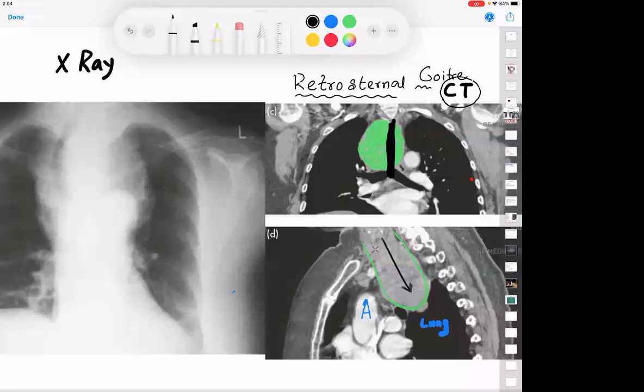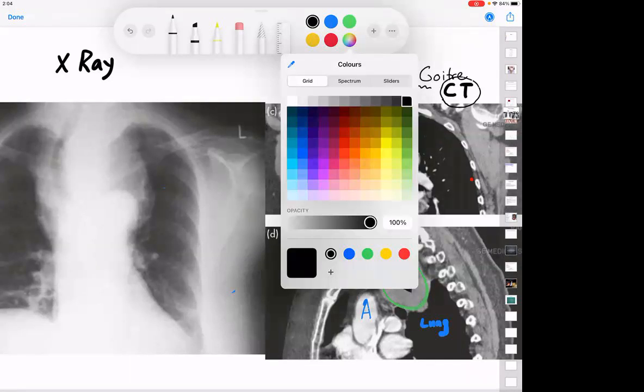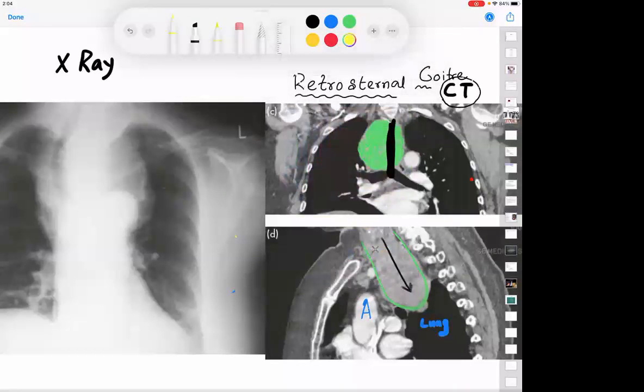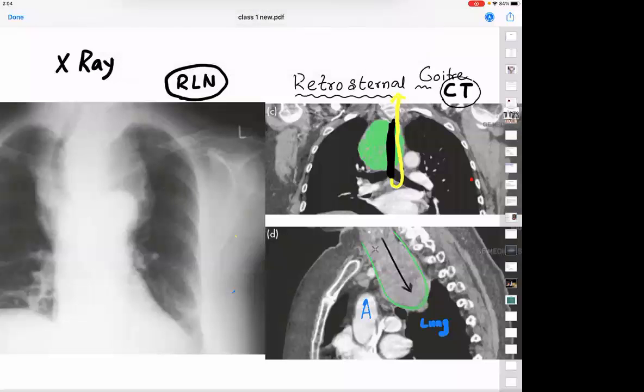Okay. This patient presented with a hoarseness of voice. This patient presented with a hoarseness of voice. Can you tell me what is the structure that can be compressed in the chest? Very good. It is the recurrent laryngeal nerve. I'm happy that you know all these things.